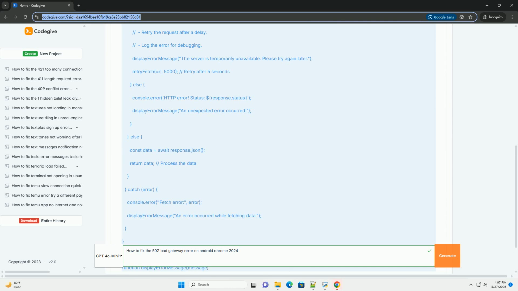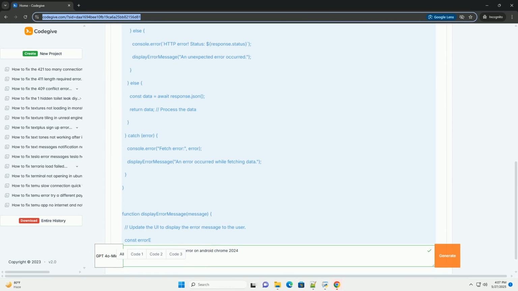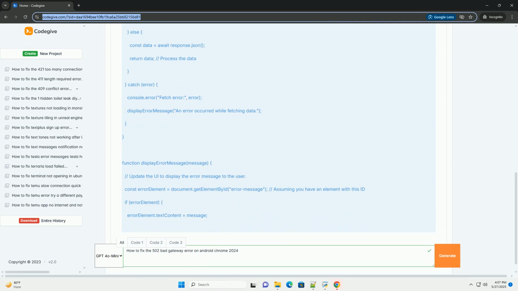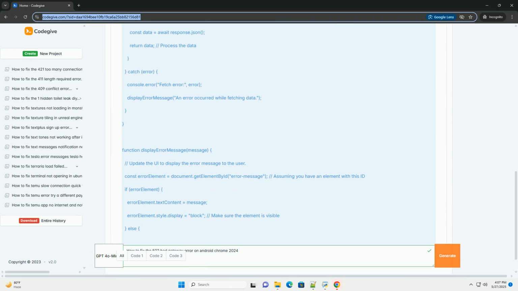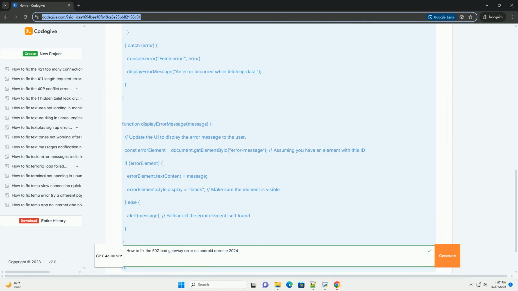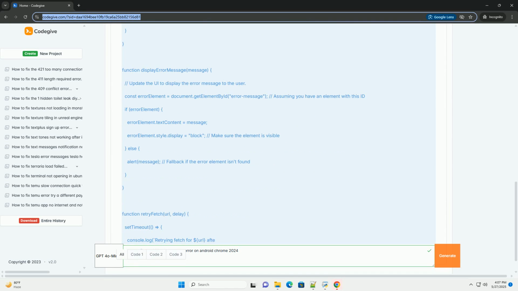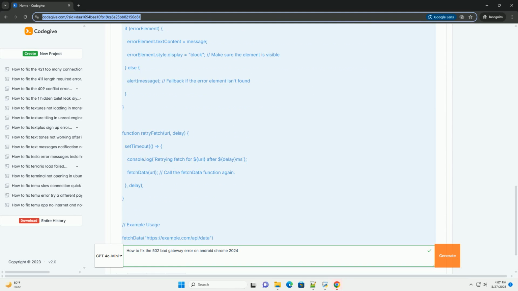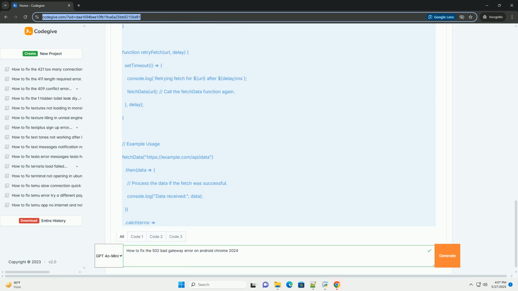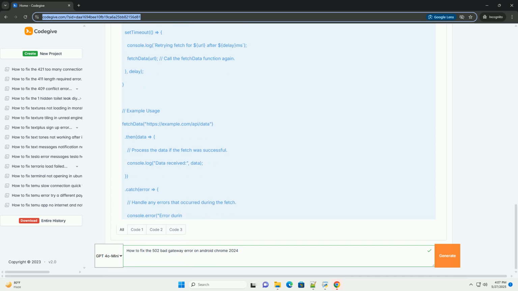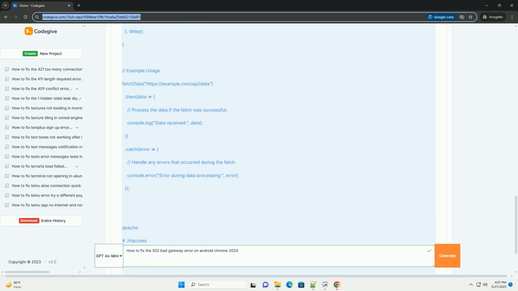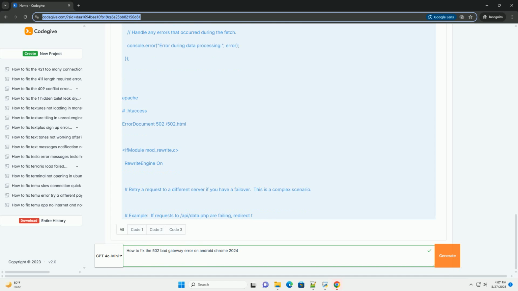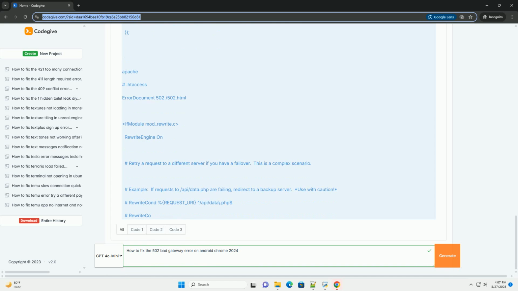A 502 bad gateway error signifies that the server you're trying to access, the gateway server, often a reverse proxy, load balancer, or CDN endpoint, received an invalid or no response from another server upstream in the process. Essentially, the server you're connecting to thinks another server responsible for handling the request has timed out, crashed, or is unreachable. Why is it happening on your Android Chrome browser? Several factors can contribute to a 502 error when using Chrome on your Android device.